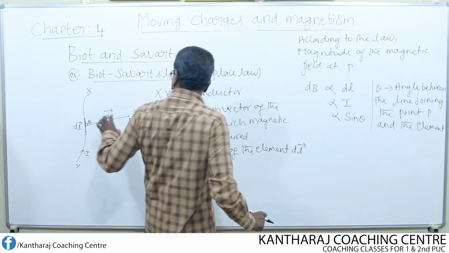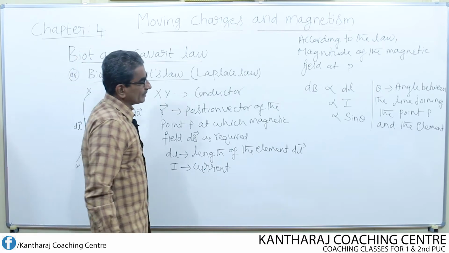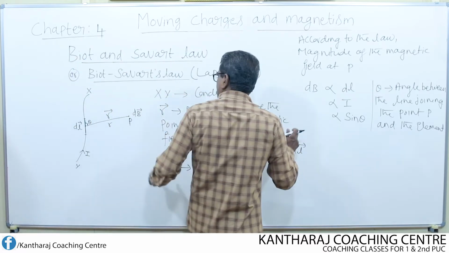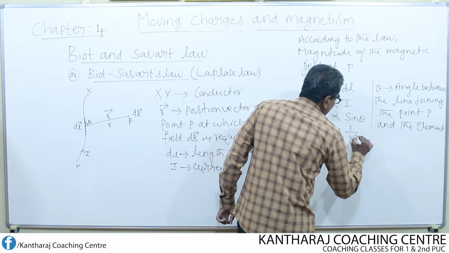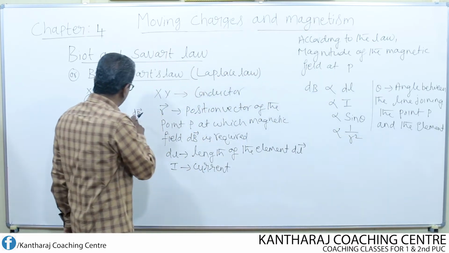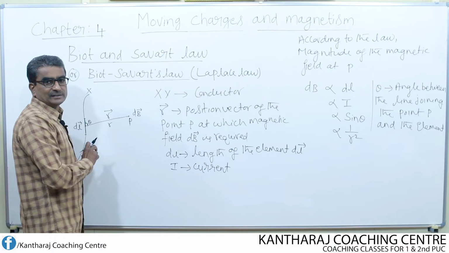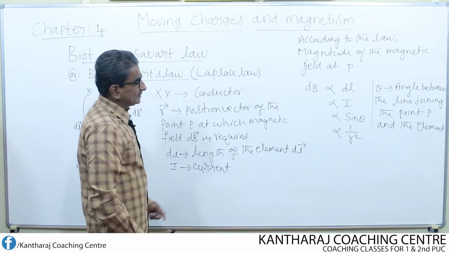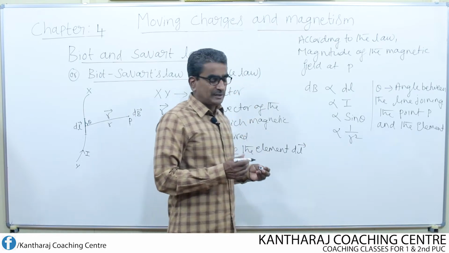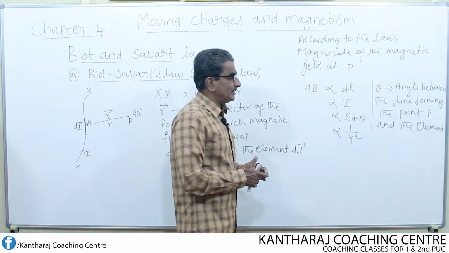Okay, element means this one. Then the magnetic field at P is found to be inversely proportional to the square of the distance of the point P from the element. From this element, the point P is at a distance r. So it is inversely proportional to the square of the distance.